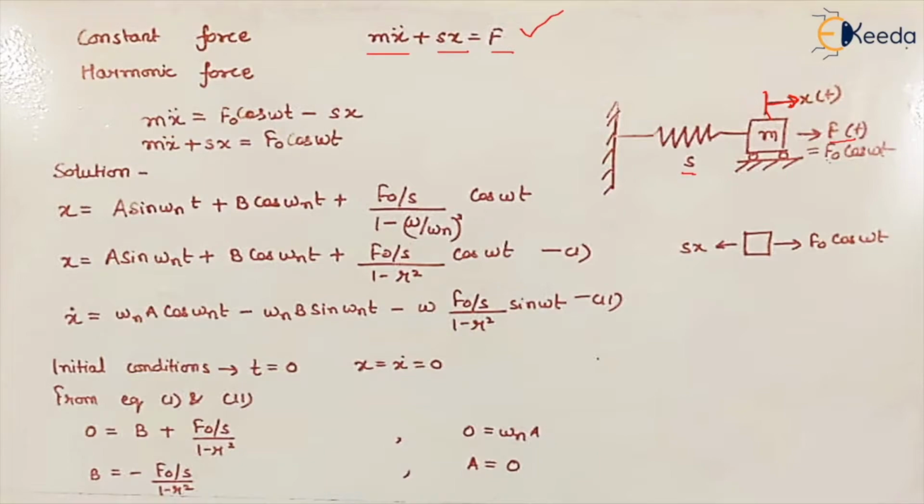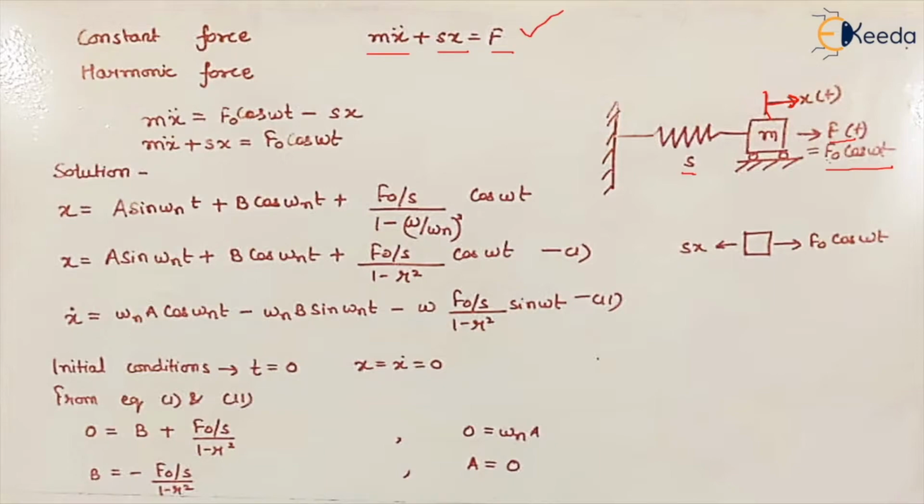But in the case of forced vibrations, instead of applying a constant force, we are applying a harmonic force, which we denote by F naught cos omega t, where F naught is the amplitude of the force and omega is the frequency, right?